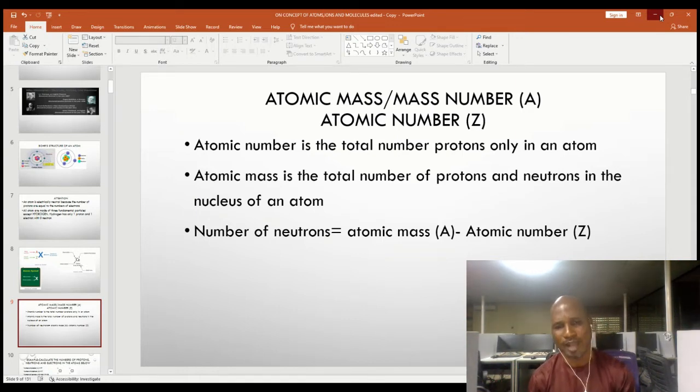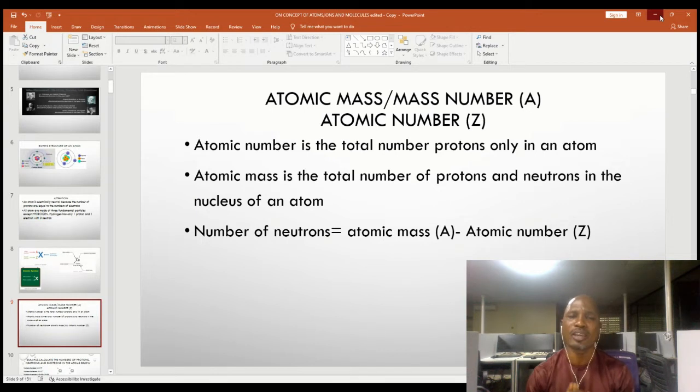What about atomic mass? Atomic mass is the total number of protons and neutrons in the nucleus of an atom. Again, atomic mass is the total number of protons and neutrons in the nucleus of an atom. Now we can find the number of protons and the number of electrons. What about the number of neutrons? How can we get our number of neutrons?